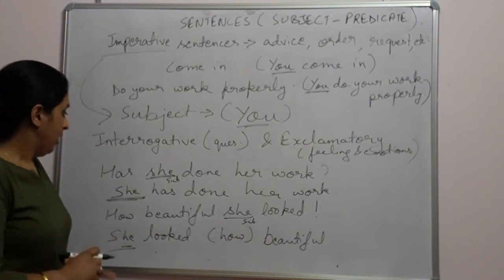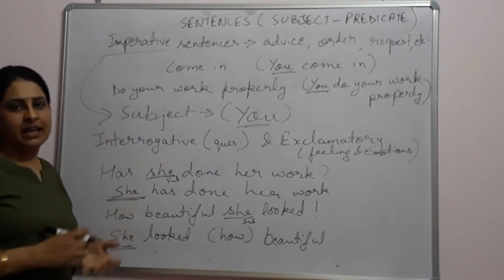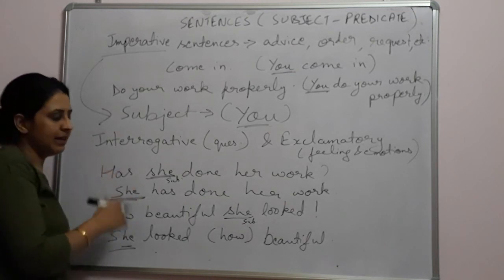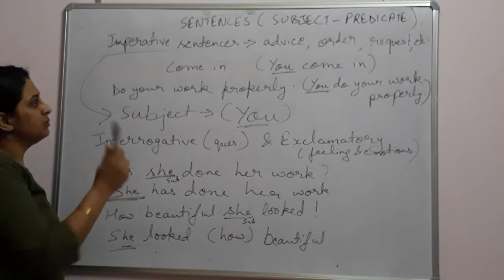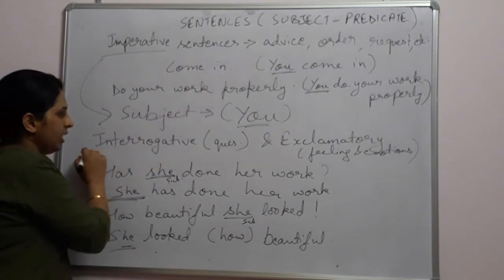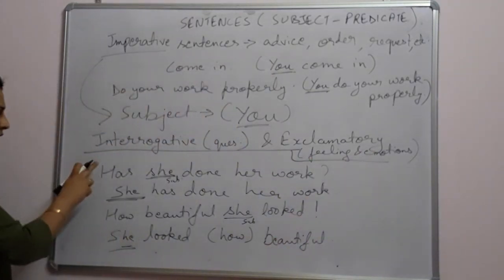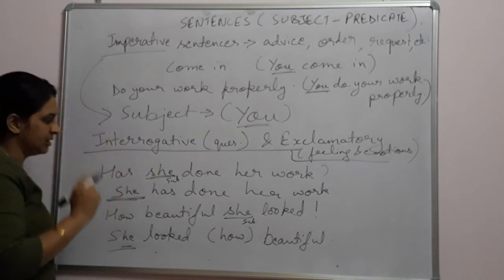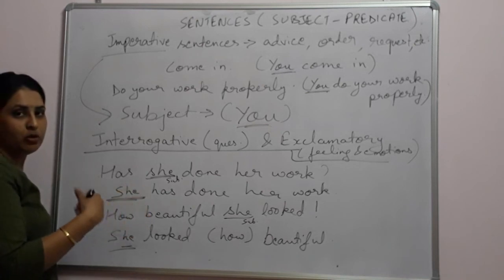I hope so. Well, remember that subject in normal statements can be of more than one or two words. It can come at the start, it can come at the end. Then in imperative sentences, subject is always you, and in interrogative and exclamatory sentences, we will convert those sentences to find out the subject, and then we will know who is performing the action, or about whom we are talking.